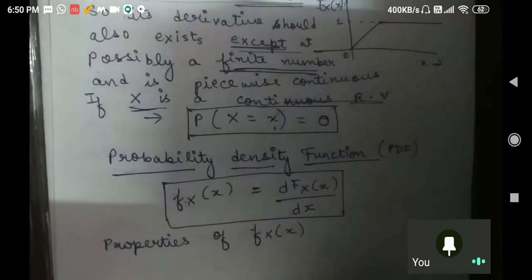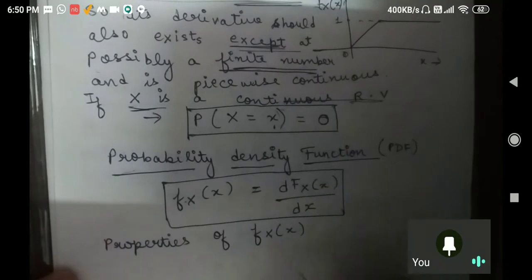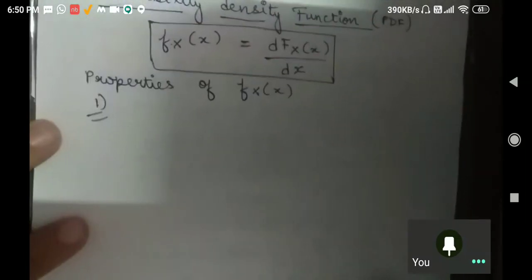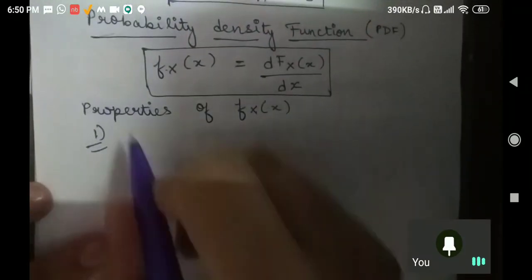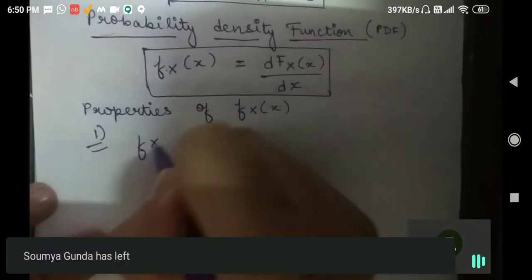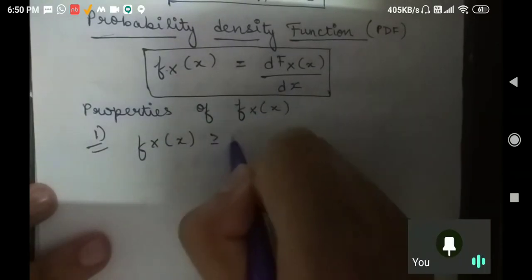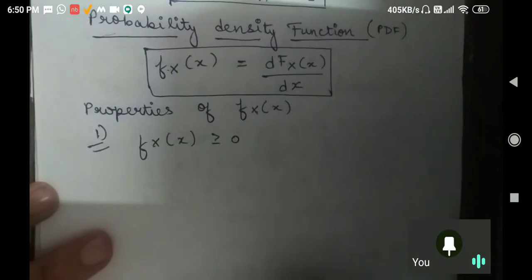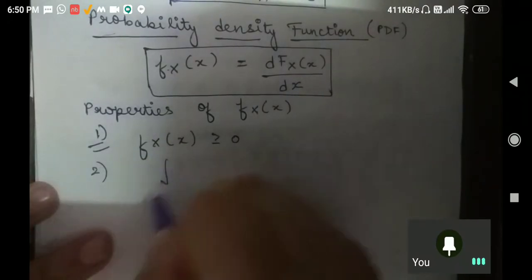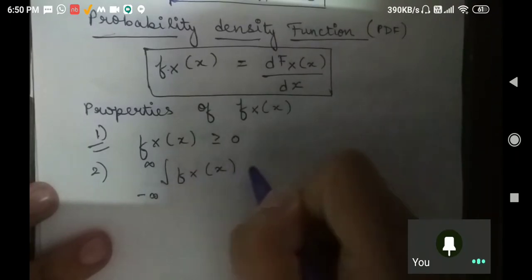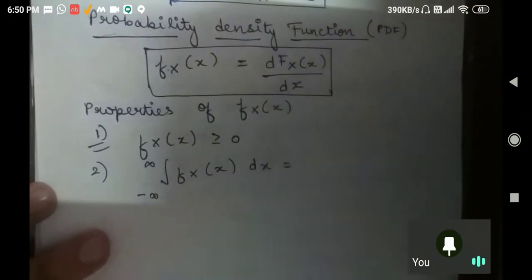So property number 1: f_X(x) is greater than or equal to 0. Sir, that we know. Second point: if I integrate from minus infinity to infinity f_X(x) dx, what will I get? Can anybody tell me?